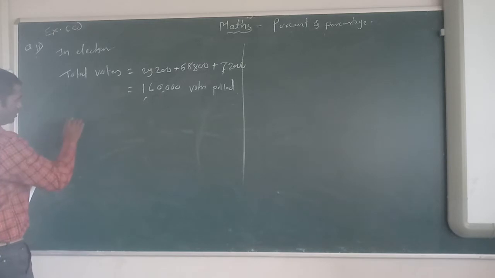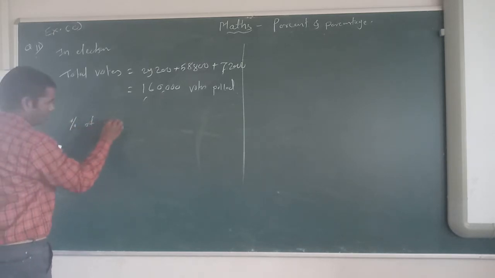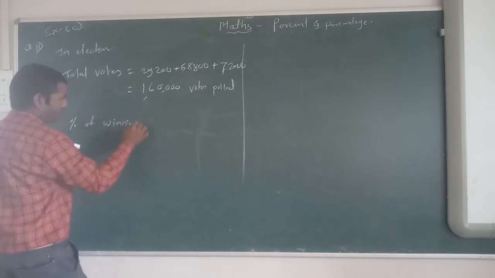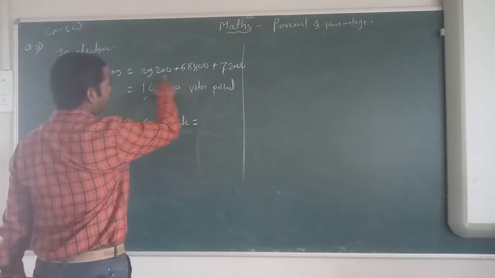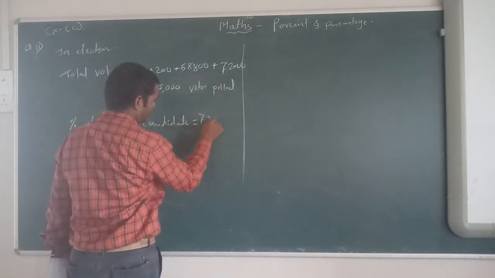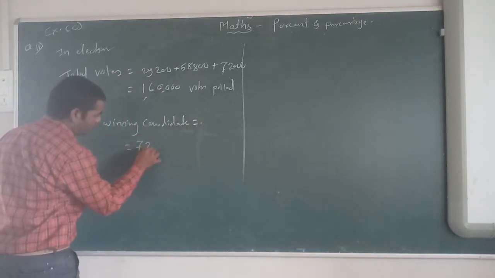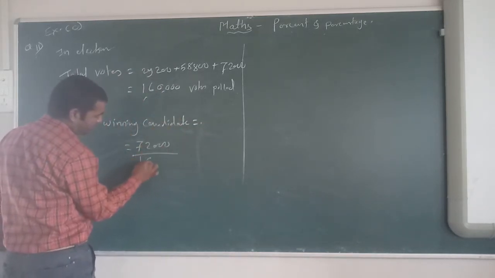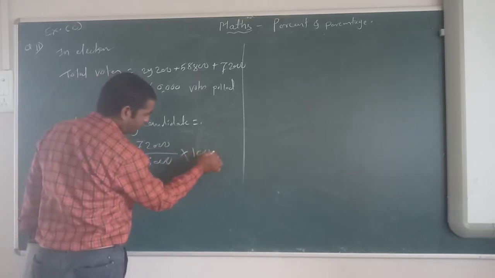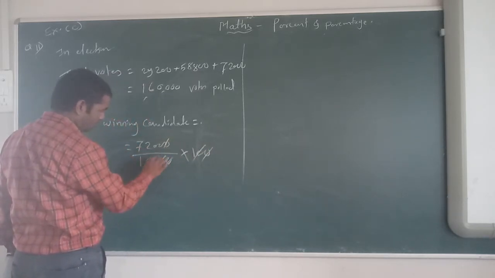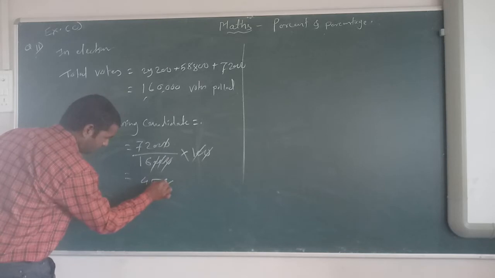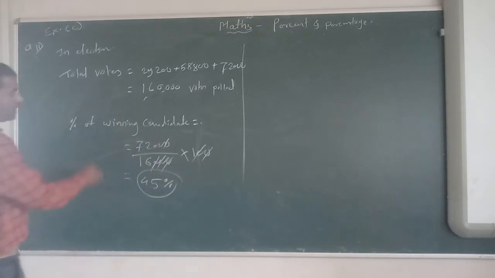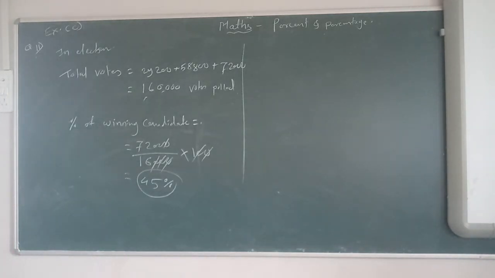Percentage of winning candidate. Okay. Winning candidate who got the more? 72,000. So I am taking 72,000 out of 1,60,000, multiplied by 100. 2 0 get cancelled. There also 1 0 gets cancelled. Okay. So do the calculation, which will be the 45%. The winning candidate got how much vote? 45%. Got it now? So after that we will see another problem.